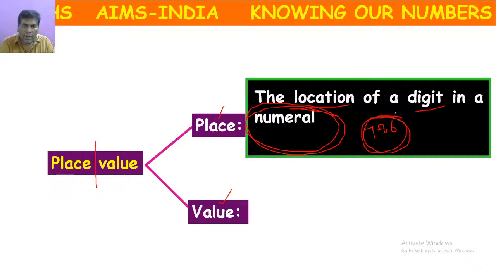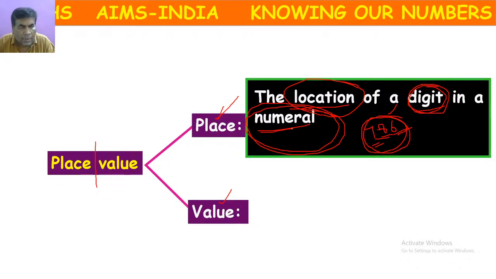In this numeral, the location of the digit 6 is known as its place. The location of 8, its place. The location of 7, its place. So here place means location of a digit in the given numeral.